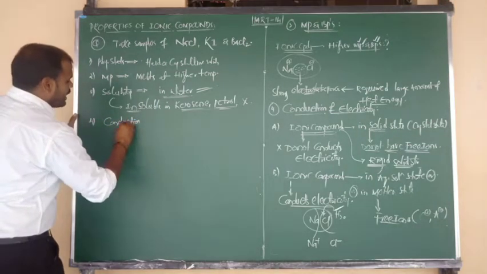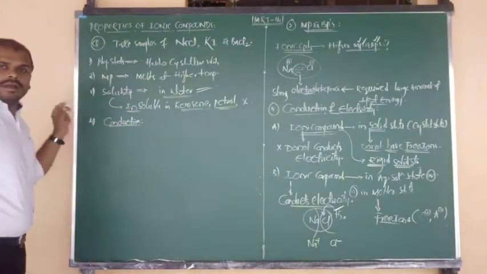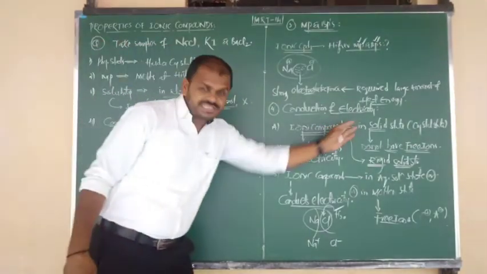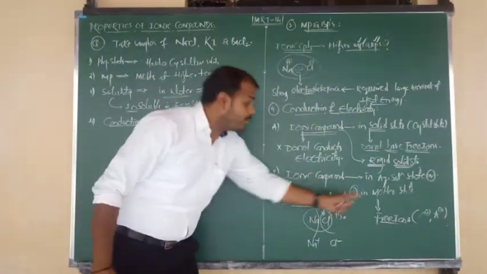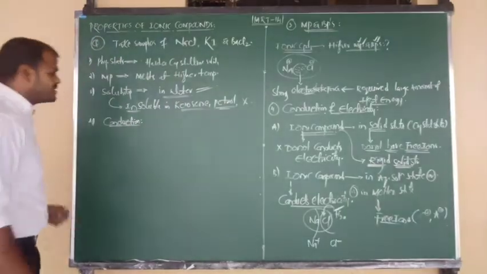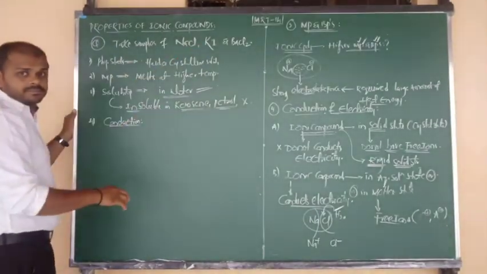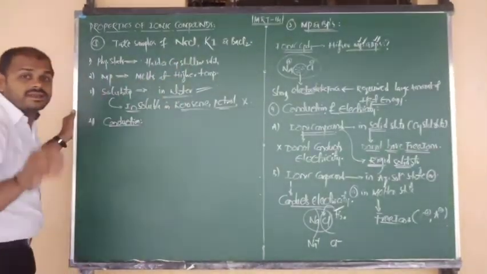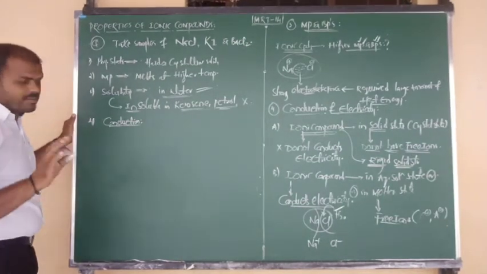Conduction. Again, you will have to give the reason. Conduction of electricity is not possible in solid state. Possible in what? Molten state, and also we can say aqueous state. So all three salts, they can conduct what, beta? Electricity. I will tell you a short way.